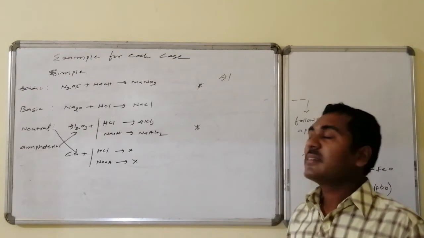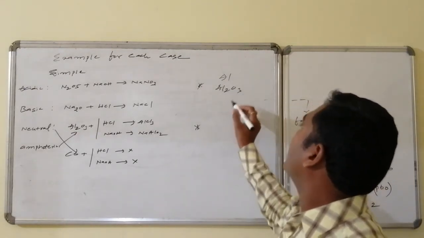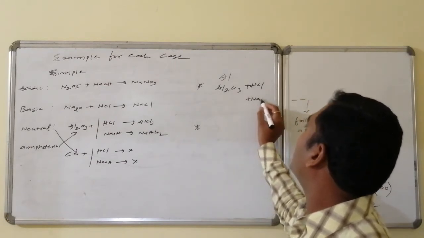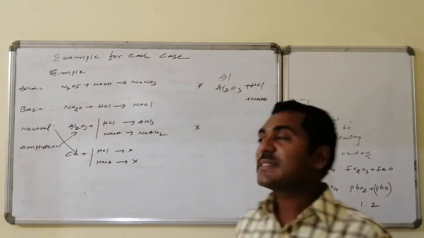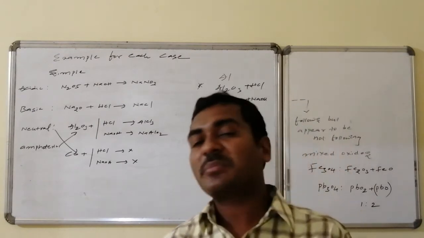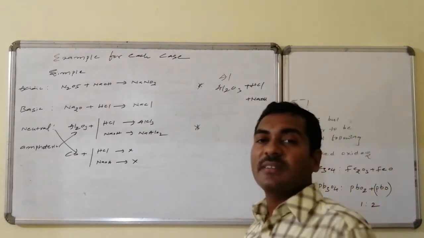Aluminium is a metal, but one of the oxides of aluminium is Al2O3. This Al2O3 readily combines with HCl and readily combines with sodium hydroxide. Thus, it has both acidic as well as basic properties, hence it is amphoteric in nature. There are some exceptions.